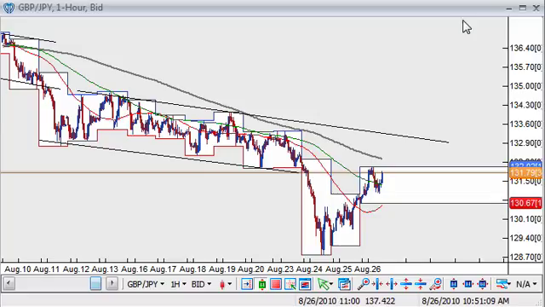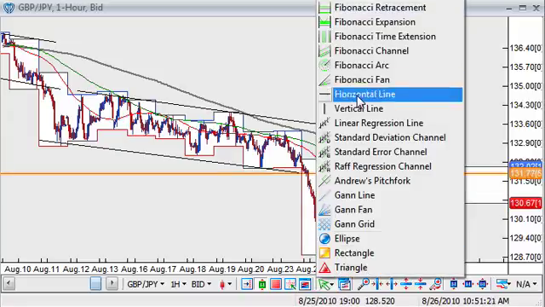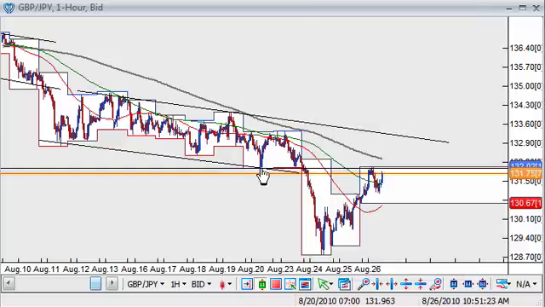If we look at the pound yen, for instance, we see a similar story to the pound dollar in that we had a very sharp slide, though here it was actually even sharper, in favor of the yen to start the week. But the last few sessions have seen the pair retrace those losses, though now we come to test the old level of support turned resistance at the 132 level.